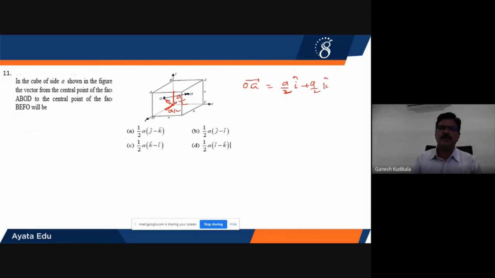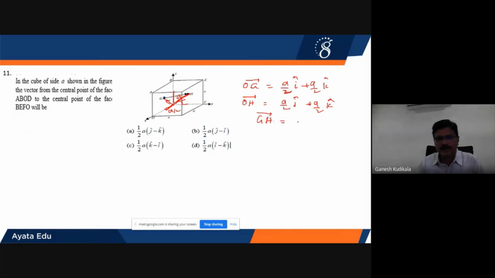Similarly, if I join O to this point, I am going to get one more vector called OH vector. This OH vector will be equal to, it is actually along Y and Z. Therefore, A by 2 of J cap plus A by 2 of K cap. He is asking to find out the position vector from the center of the first face to the center of the other face, so you want a vector from G to H vector.